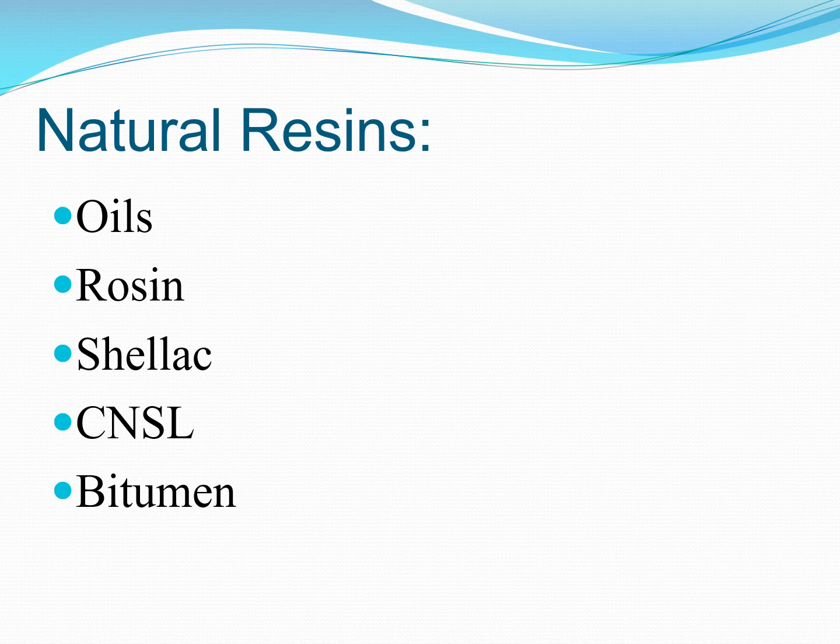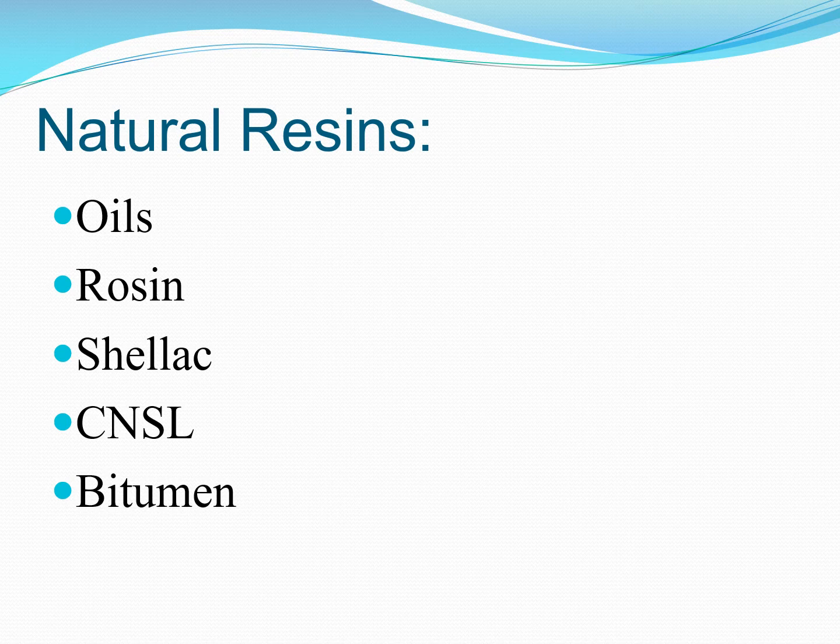Now let us see what are natural resins. So natural resins are the resins that are obtained from natural resources. So what are the natural resources? It may be a plant, it may be some plant extracts, it may be some seeds, their seed extracts, it may be from the animals. So such resources can be used from which some of the materials can be extracted, and that can be used as a resin for some special purposes.